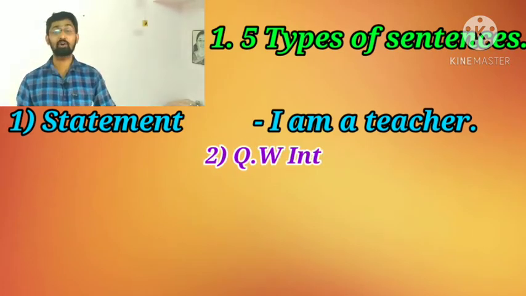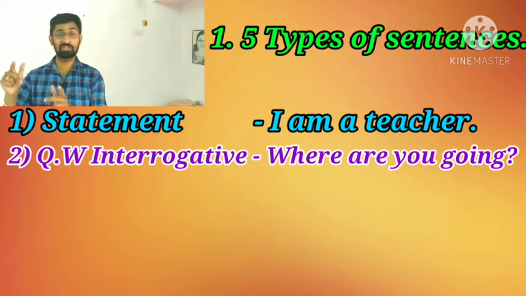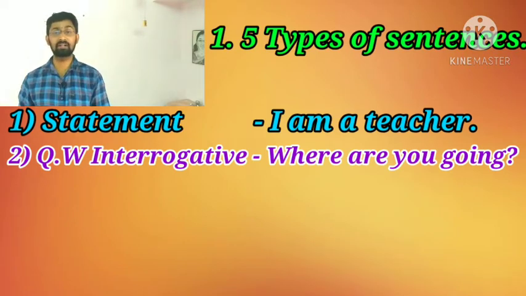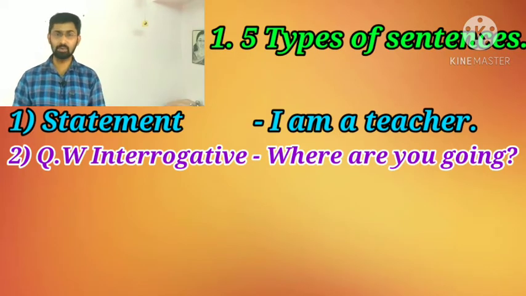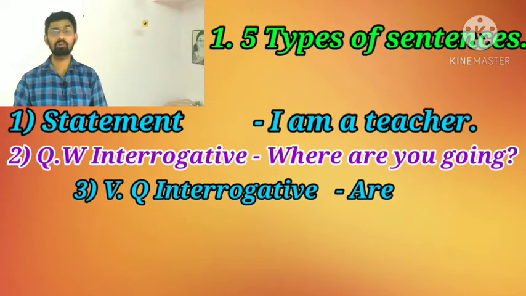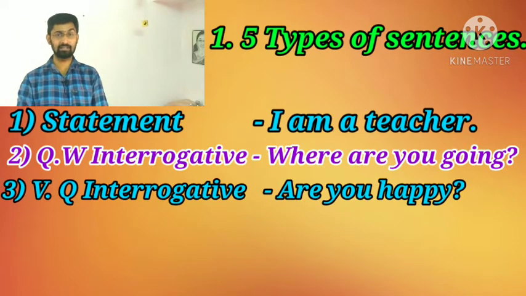Then the second one, a question word interrogative. That means a question which starts with a question word: what, which, where. For example, where are you going? What is your name? How old are you? We need to convert a question word interrogative into indirect speech. Then the third one, verb question. That means a yes or no question. For example, are you happy? Are you feeling tired? We need to convert those types of questions into indirect speech.